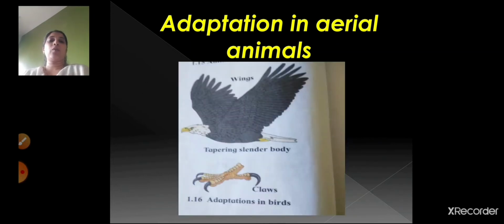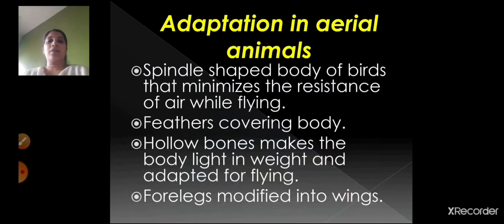Now we'll see about the adaptation in aerial animals. As I told you children, aerial animals means the animals which can fly in the sky, right? And mostly these are birds. The spindle shaped body of the birds minimizes the resistance of air while flying. Because of this, when they are flying, the resistance of the air gets minimized, that becomes less.